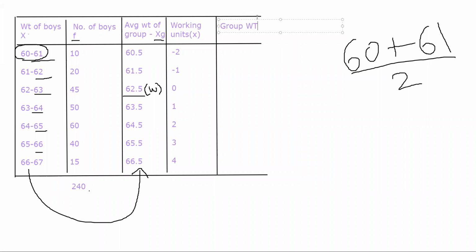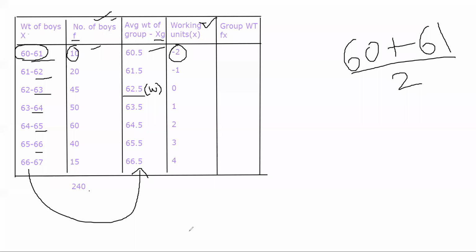So here what you do is f small x. What do you get with that? You're basically multiplying this one and this one. You're multiplying the whole column of this with the column of this. In the previous problem we multiplied this and this, right? In this problem we are simplifying the calculation so that we can multiply f and this working unit.